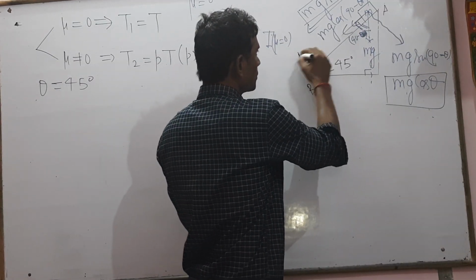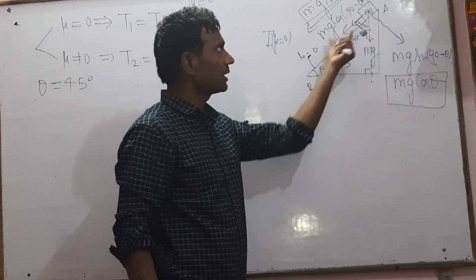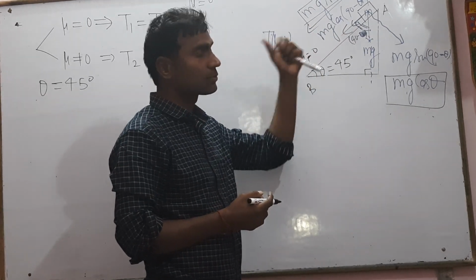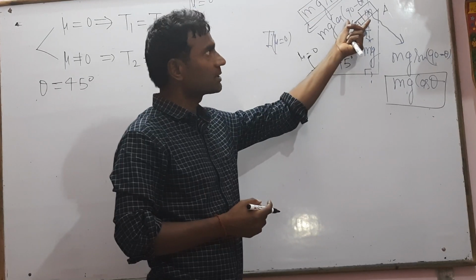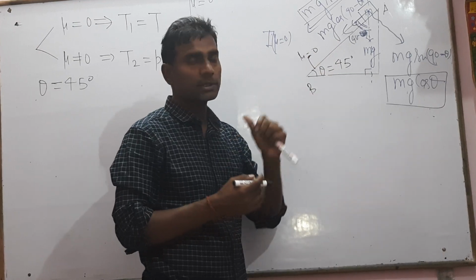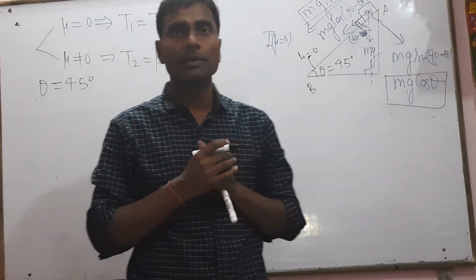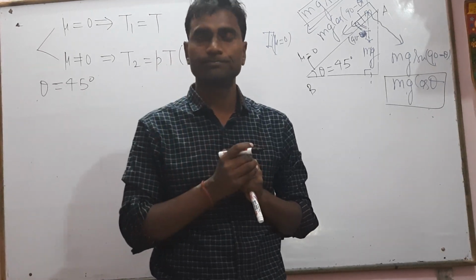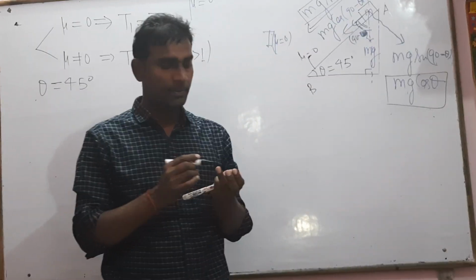This mu equal to 0. So along the inclination, only one force will act, which is mg sin theta. Mass m is given and acceleration a is given. So along the inclination, according to Newton's second law, F net equals m into a.